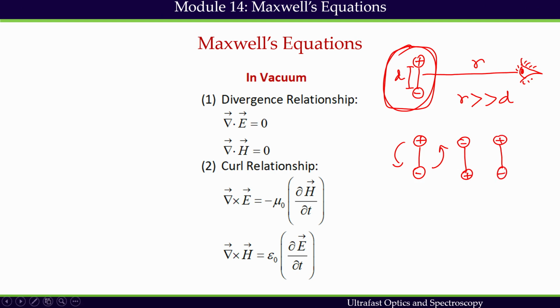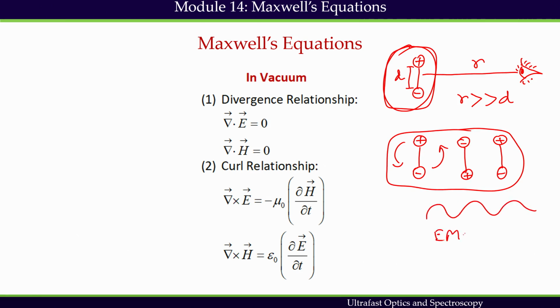And if this is happening anywhere in space, then definitely this oscillatory dipole will produce electromagnetic radiation. Which means that any light we create is the result of some oscillatory dipole.